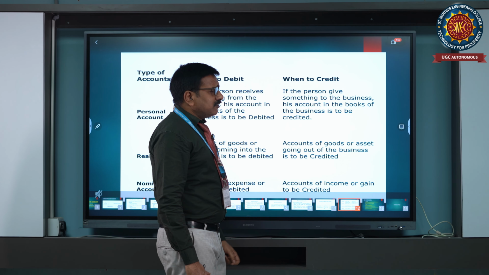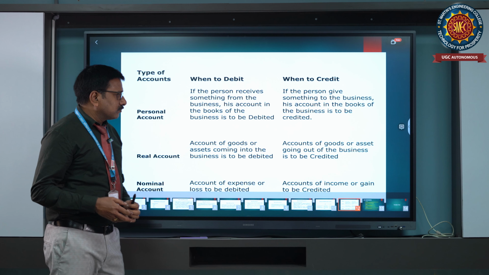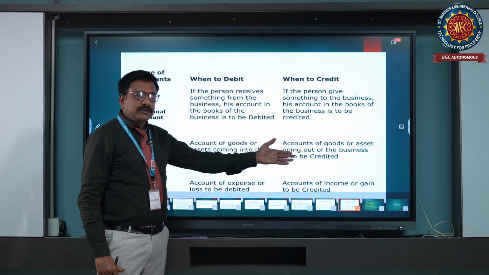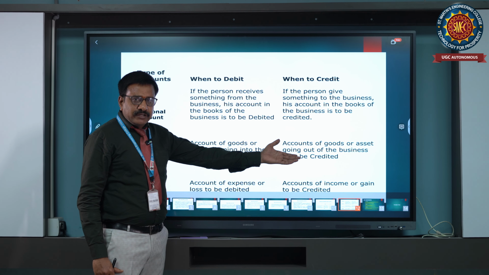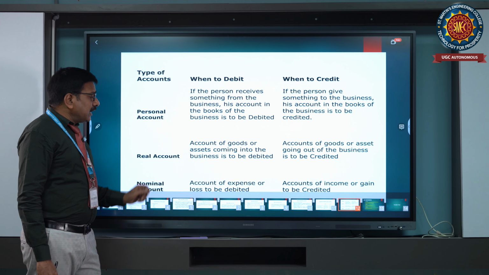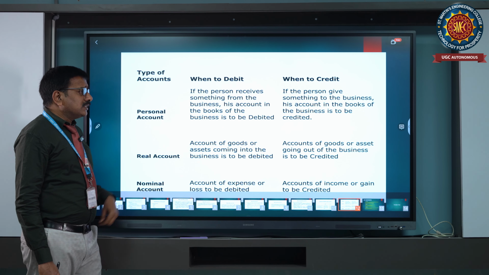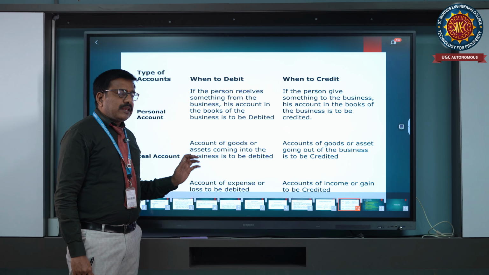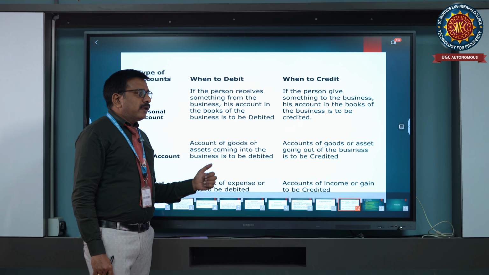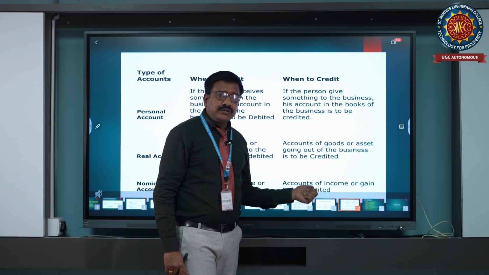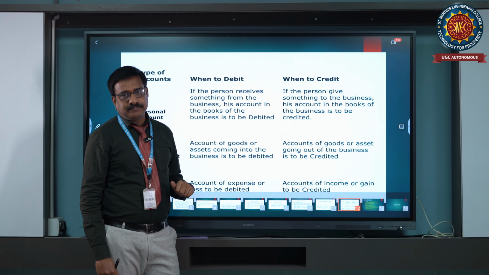What is going out, like assets, goods, or sometimes cash going outside, we credit. In the nominal account, the rule is that expenses and losses are debited, and incomes and gains are credited.